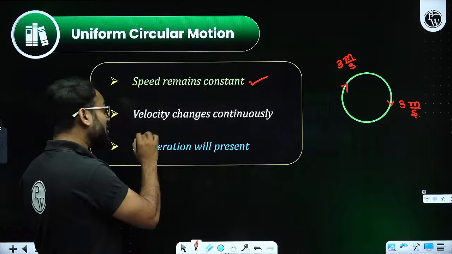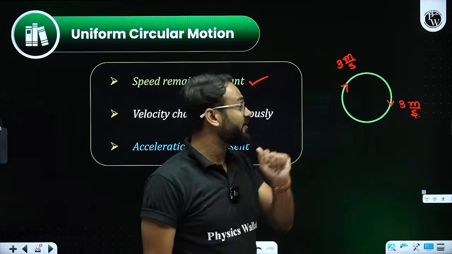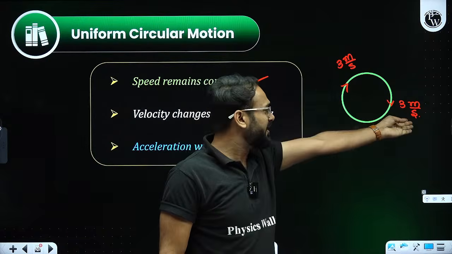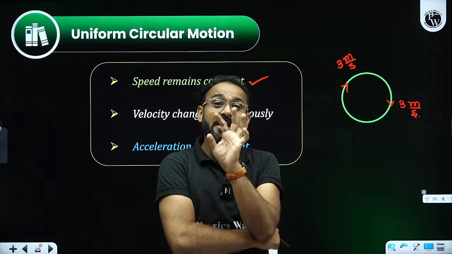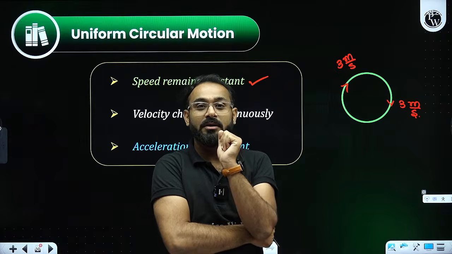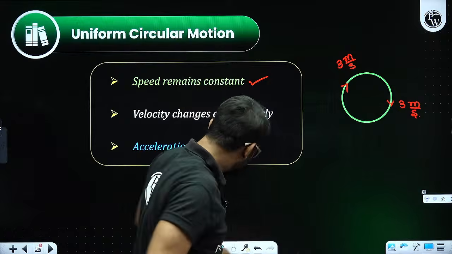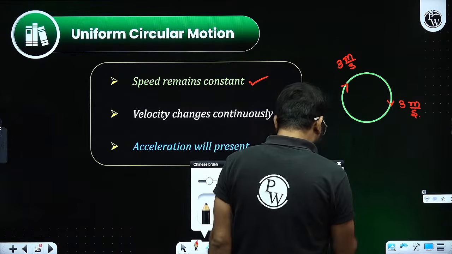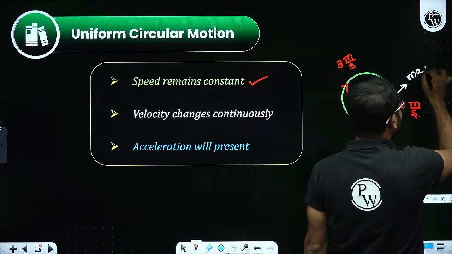Second, velocity changes continuously. Now the students are actually getting confused over here. 3 meter per second and 3 meter per second, both ends, how is velocity changing? My answer would be: over here, the magnitude is not changing.